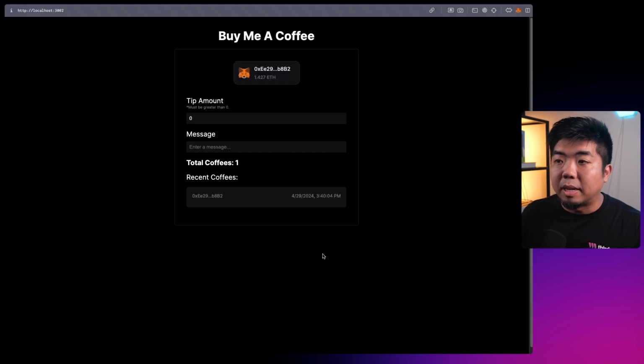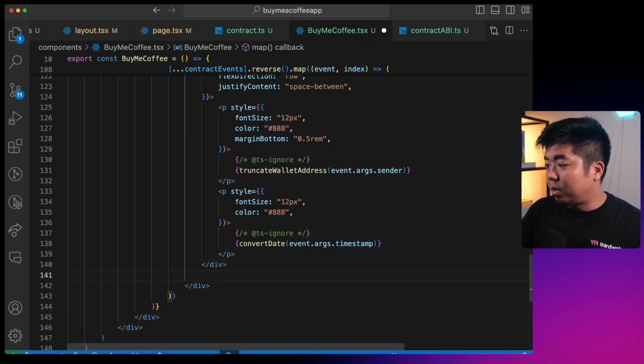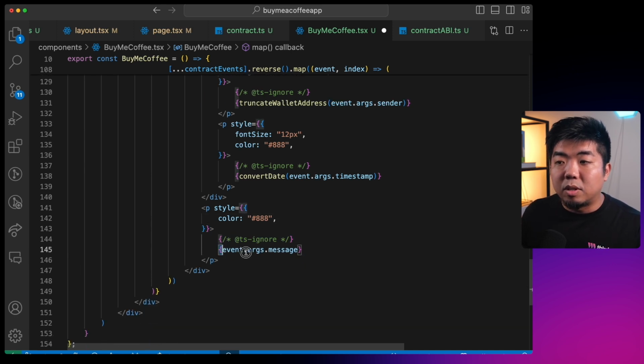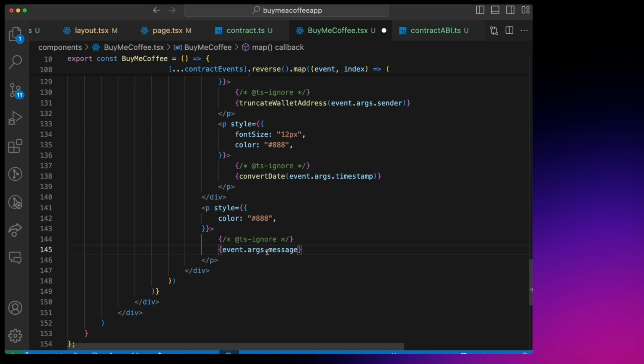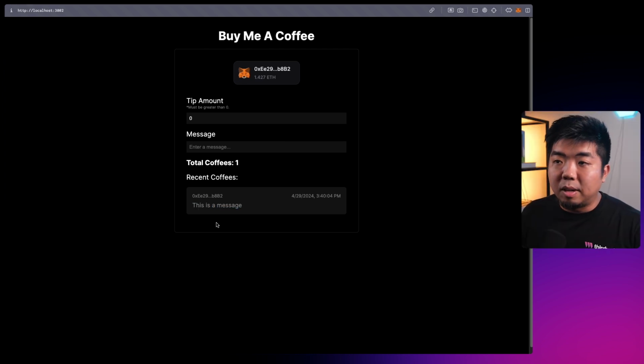So if we come back to our application, you can see here, this was our one coffee that we left tipped, which was a few minutes ago. And then over here, we have the wallet address that sent it, which is our wallet address right over here, ending in B8, B2. Next thing we need to do is just display the message at the bottom here. So outside of this div here, we're going to add our message, which we're just going to add some styling of color. And then we're going to just display the event arguments and the message from there. So coming back now, it'll say this is a message, which is the last message that we sent. So now we'll be able to view the recent messages sent over here, and it should be in chronological order.